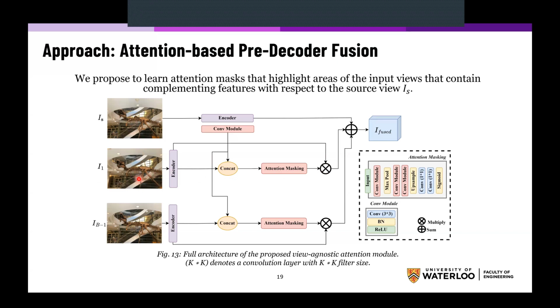In other words, it gives us the ability to focus on things in these images that contain features that we're not seeing in the source. As can be seen, this attention mask is multiplied by the input feature representation for the image. We do that for all the views, then add them all together to get the final fused representation for all these views together.